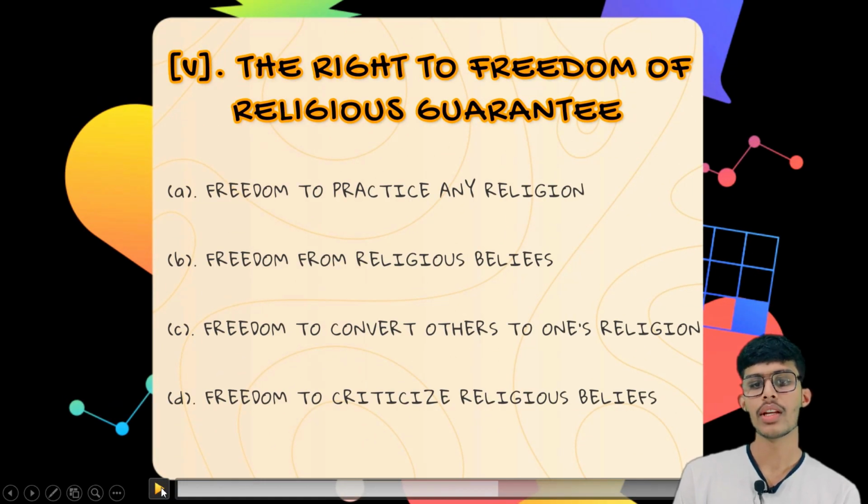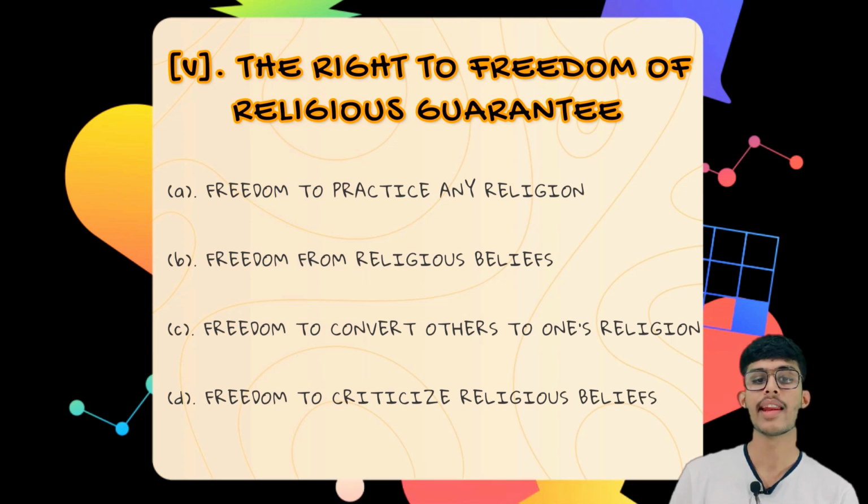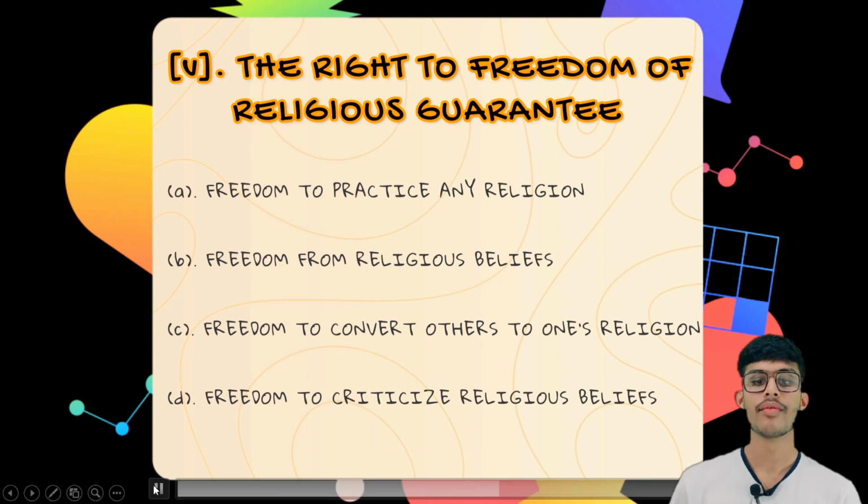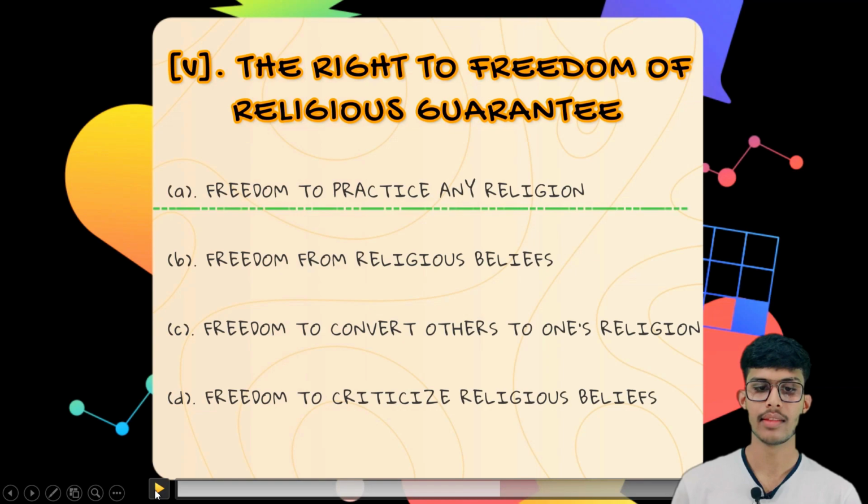The fifth question is, the right to freedom of religion guarantees. The first option is freedom to practice any religion. The second option is freedom from religious beliefs. The third option is freedom to convert others to one's religion. The fourth option is freedom to criticize religious belief. So the correct option is freedom to practice any religion.